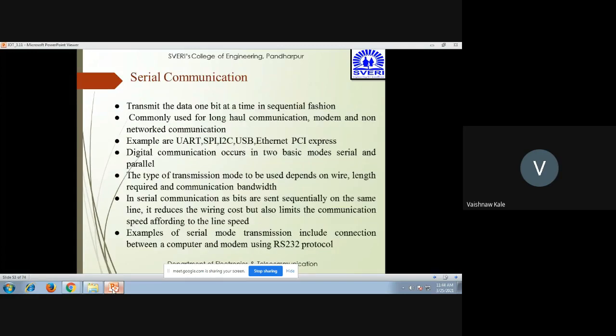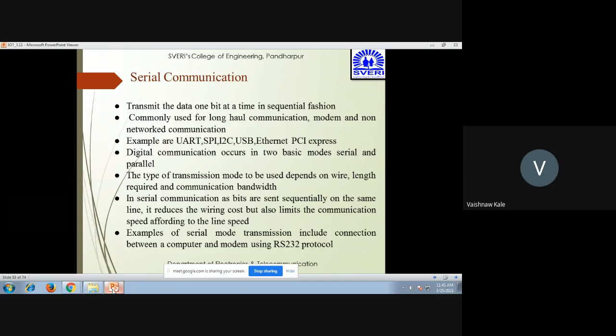Then this is the serial communication. As we know, there are two types of communication, serial and parallel communication. In serial communication, we transmit the data bit by bit in a sequential fashion. It can be used for long haul communication, modem and non-network communication. Examples are UART, SPI, I2C, USB, Ethernet, PCI Express, etc.